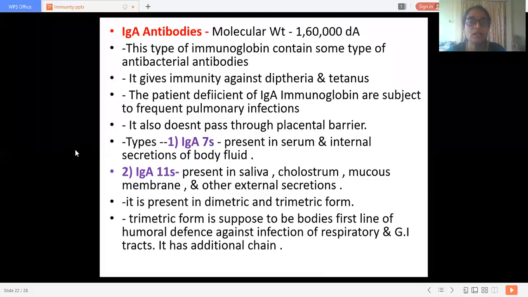The patient deficient of this immunoglobulin, the IgA class of immunoglobulin, always suffers from respiratory tract infections or repeated pulmonary infections.